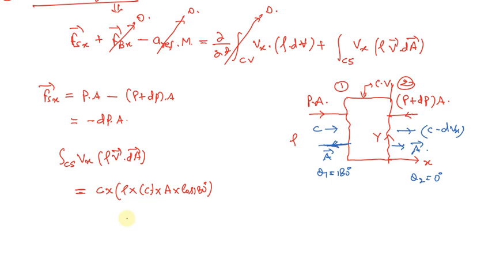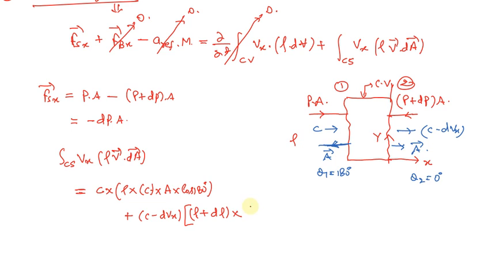And at section 2, the velocity is still in the rightward direction, so we write it as positive, c minus dvx, into the density rho plus d rho, into the dot product. On section 2 the velocity and the area vector are still in the dot product, so we deal with this in the same manner.